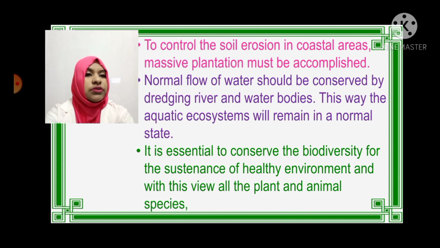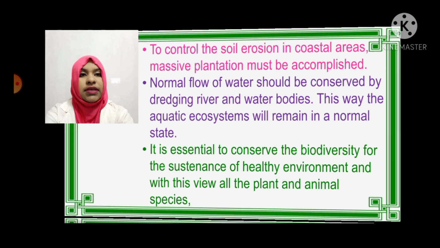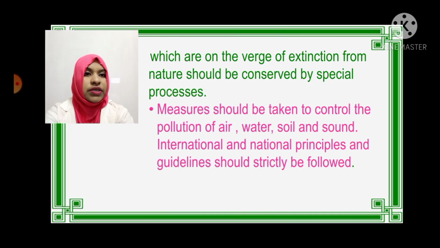It is essential to conserve biodiversity for the sustenance of a healthy environment, and with this view, all the plant and animal species which are on the verge of extinction from nature should be conserved by special processes. Measures should be taken to control the pollution of air, water, soil, and sound. International and national principles and guidelines should strictly be followed.